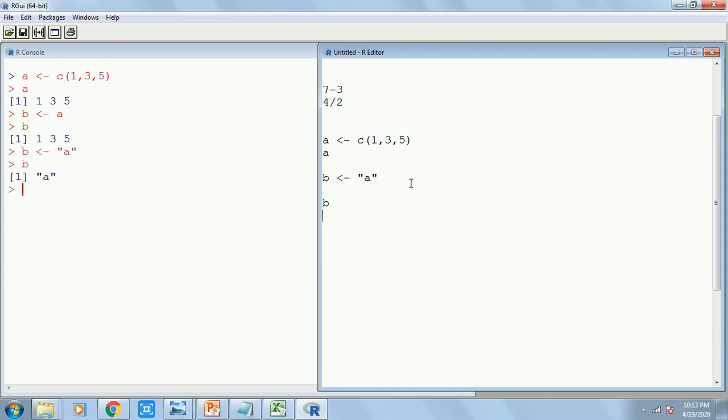Now I get to see it in as a. What if I want to write consecutive letters, maybe a and something else? Yes, you are correct. It should be written using C. That means whenever you are writing a single value, like 1, it doesn't require C. Whenever you are writing consecutive values, still you don't require C. But whenever you are writing more than one value and they are not consecutive, it's a compulsion that you have to write C.